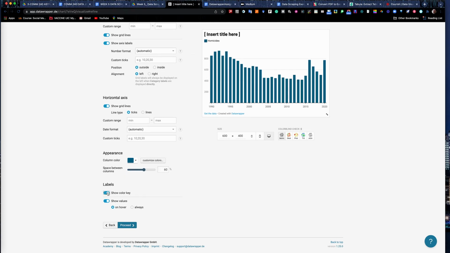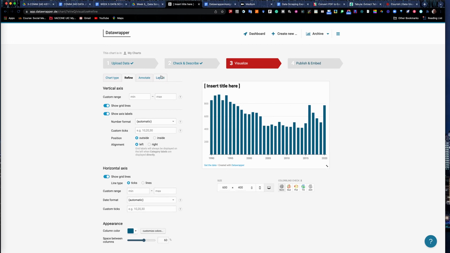If you needed a color key on this, really, there's just one category, homicide. So you don't really need this. But for certain type of maps, you do, or for certain types of charts, if you have a group bar chart. Show values, I usually leave on hover on. If it shows always, it kind of crowds it, it's messy. But on hover, because it's an interactive chart, it'll only show the pure number when you hover over that year. And plus you have the grid lines on over here so people can have a good idea of scale over here on the left.